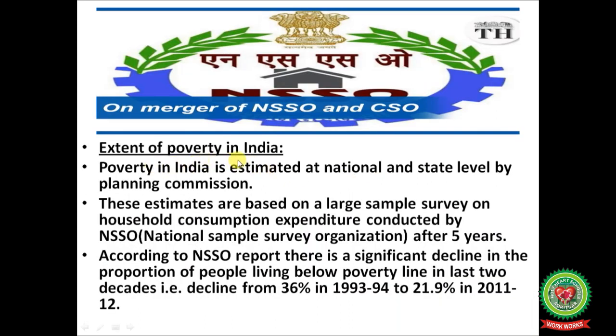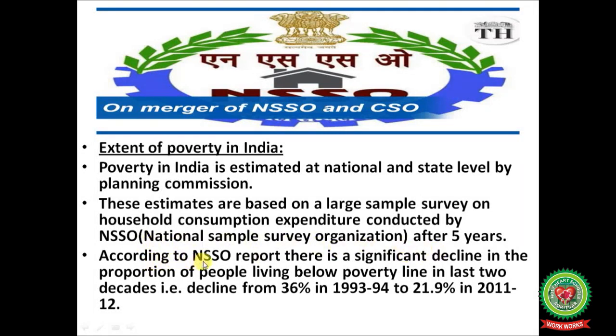Extent of poverty in India. Poverty in India is estimated at national and state level by Planning Commission. These estimates are based on a large sample survey on household consumption expenditure conducted by National Sample Survey Organization after 5 years.